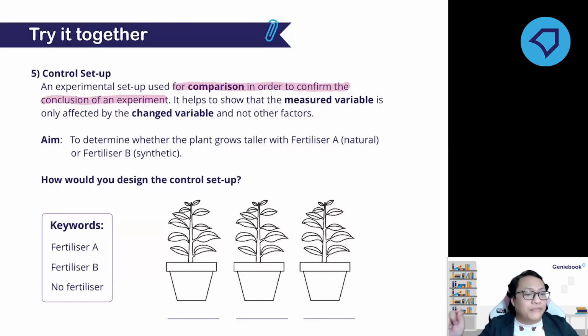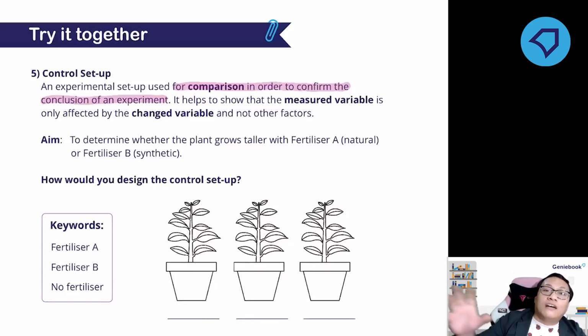You will see quite a number of questions related to the control setup. Basically, control setup is for comparison. You need to use control setup so that you can compare the result of the control setup with the other setups. By comparing the results from these setups, you can draw a proper conclusion and answer your question, whether your hypothesis is true or false.